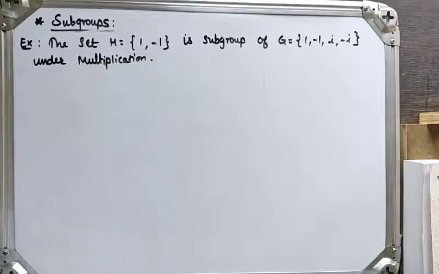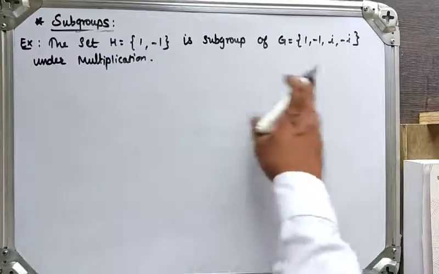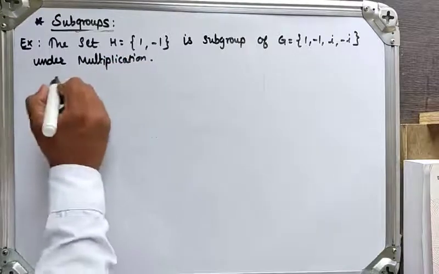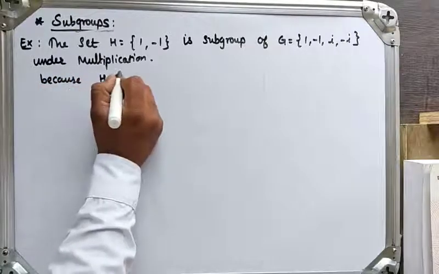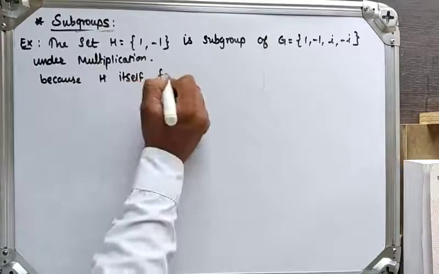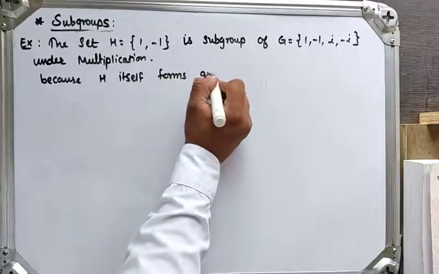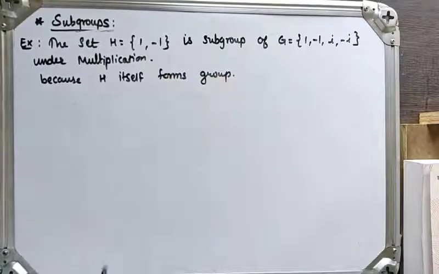So under multiplication, H is a subgroup of G because H itself forms a group.